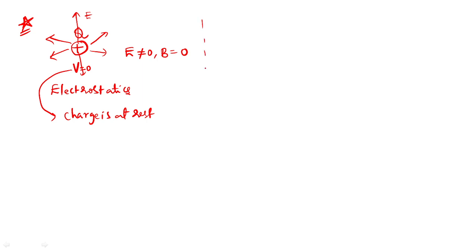Next, chapters 3, 4, 5, 6. Till chapter 6, the charge is moving with some constant velocity. The charge is not equal to zero, and the velocity is constant. If it is constant, acceleration will be zero. Am I correct? There is no change in speed, no change in velocity, so acceleration will compulsorily be zero. Now in this situation the charge is moving, so automatically the electric field will not be equal to zero.